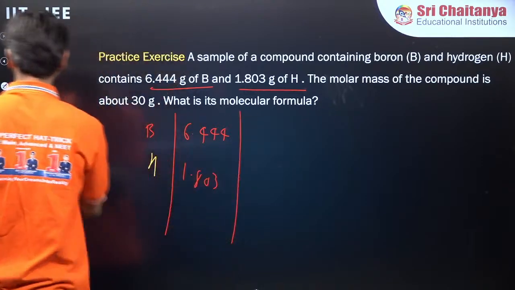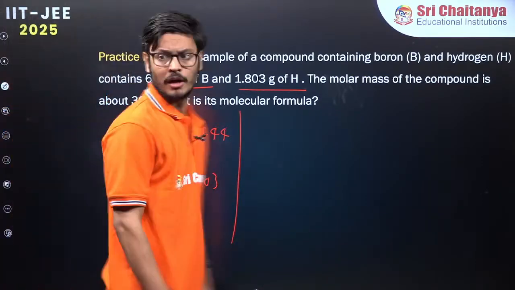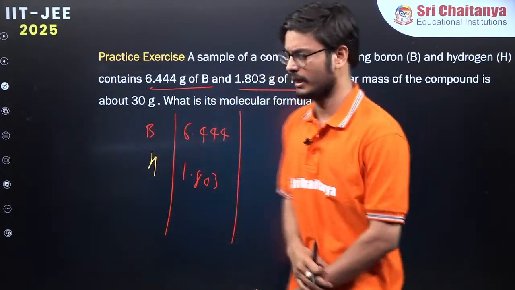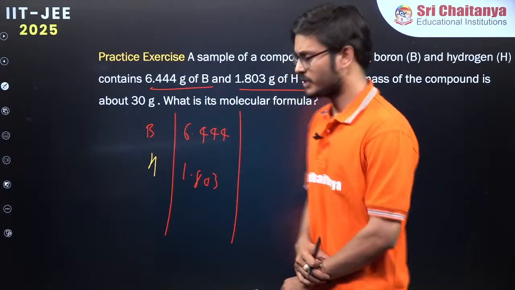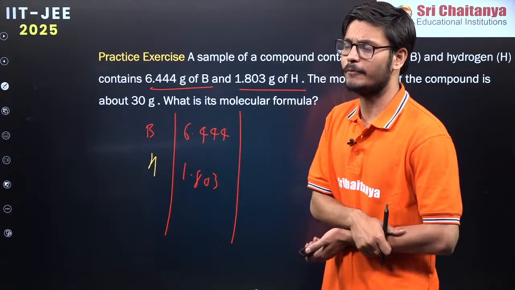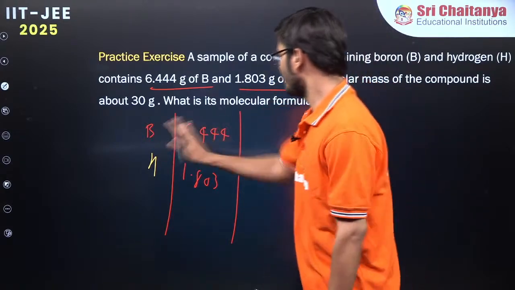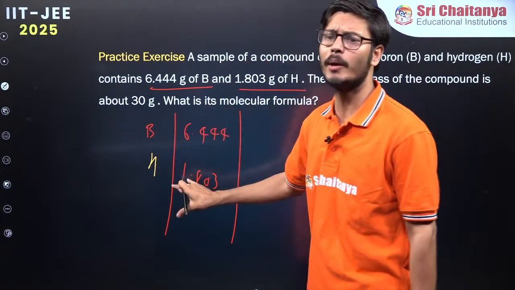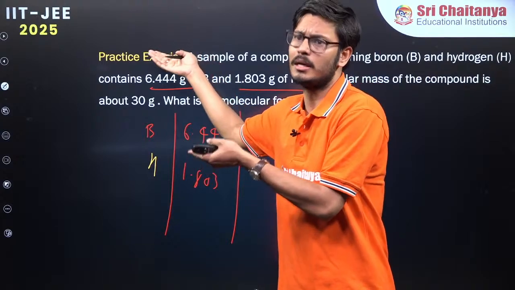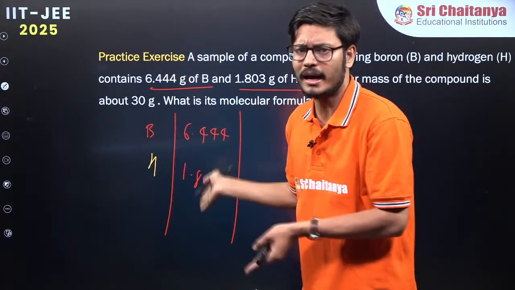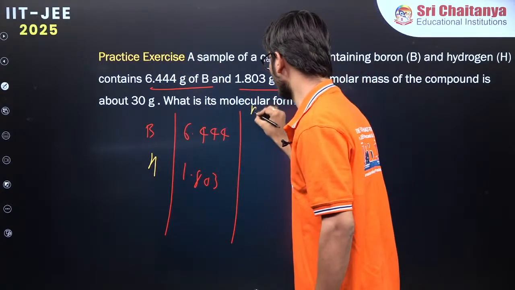Generally what we are trying is B2H6, diborane, that is a very famous compound. So I think that will be correct. Mass is directly given, so why go to the mass percentage? Already we are having the masses, right? So directly I will go to the mole now.